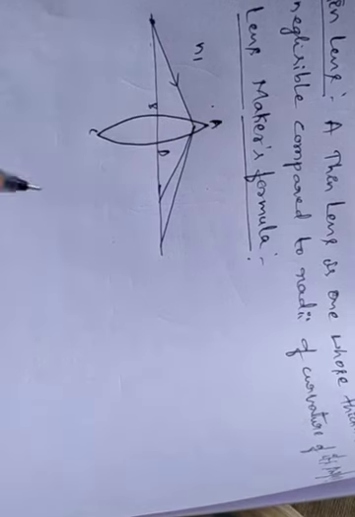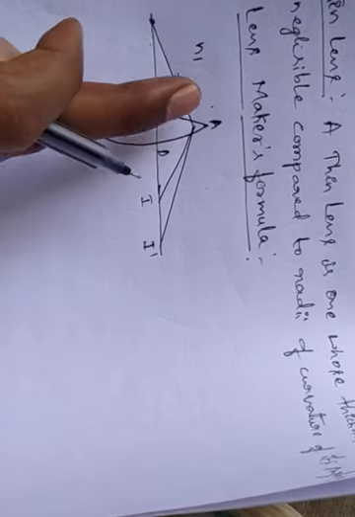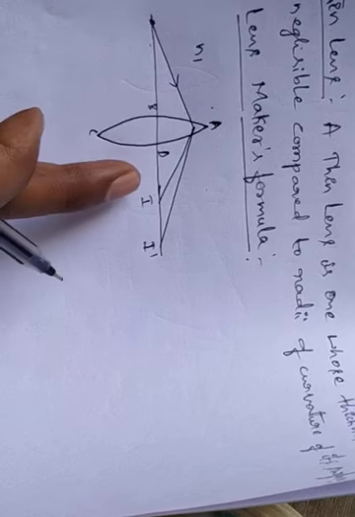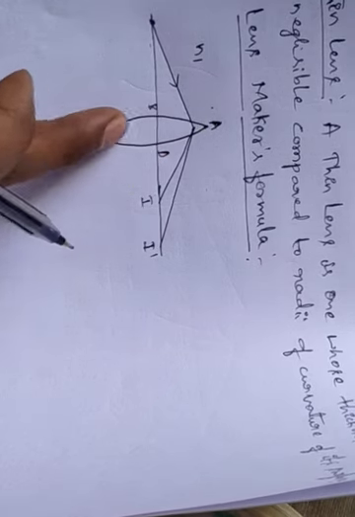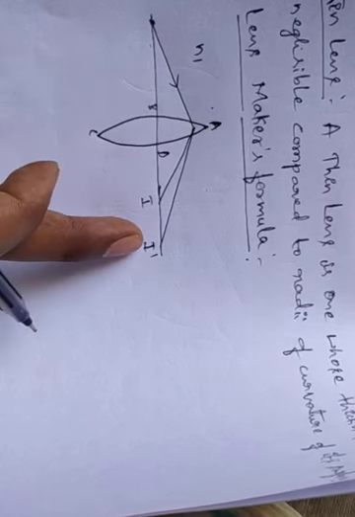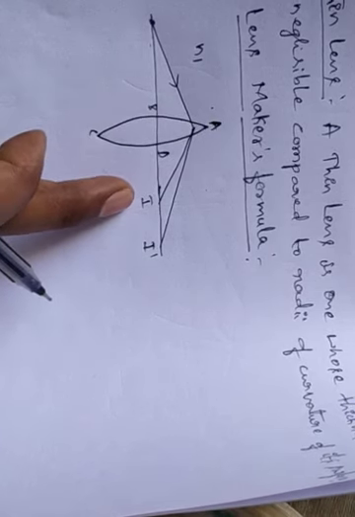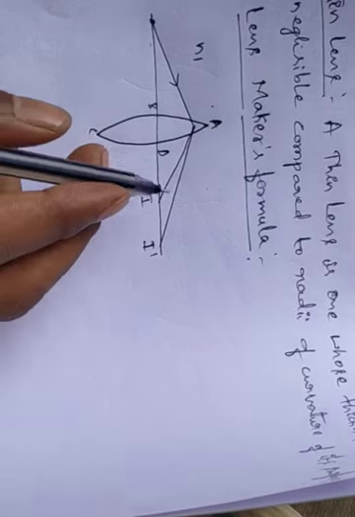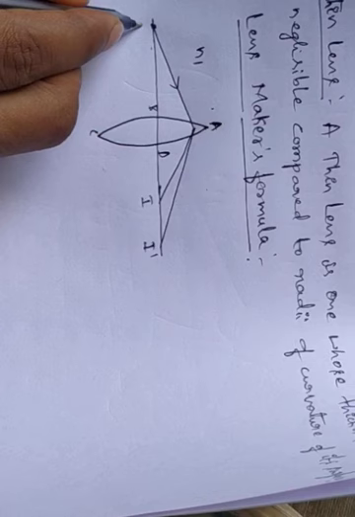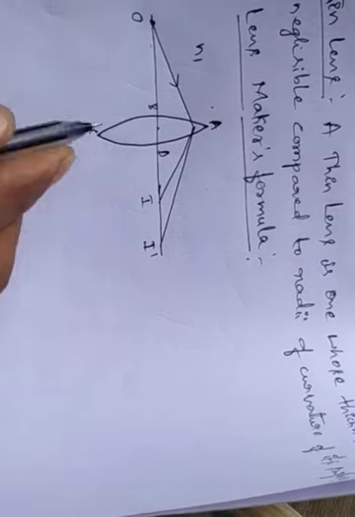Okay, so now this is I prime and this is the I we have taken. I prime is the image formed because of surface 1, and I is the final image formed because of surface 2. If the second surface ADC were not there, the image would have formed at I prime. But because of this surface, the image is finally formed at I. Here this is I, this is I prime, and this is the object O. O is the object we have placed at this position. Now this is the optical center of the lens.